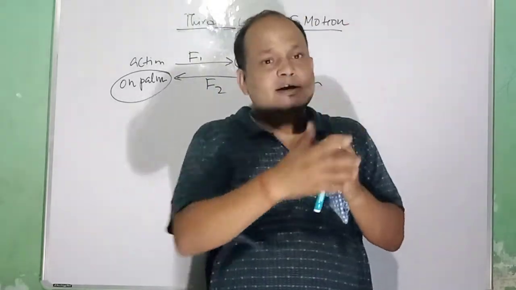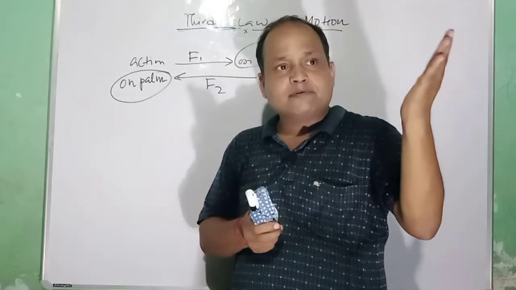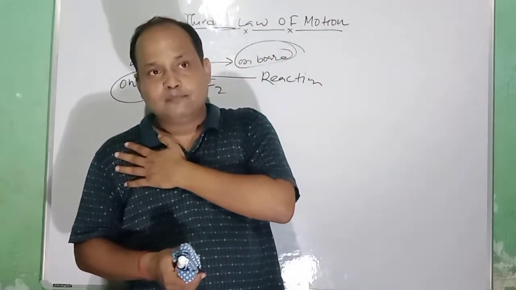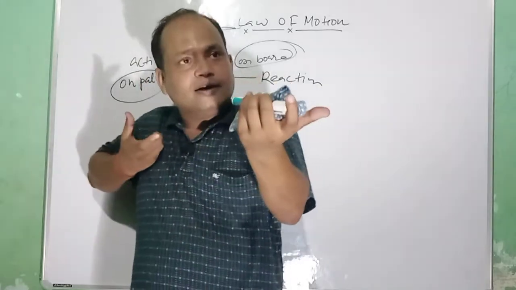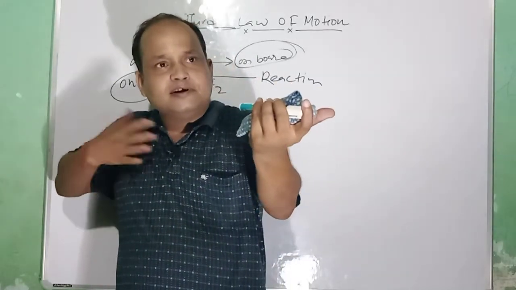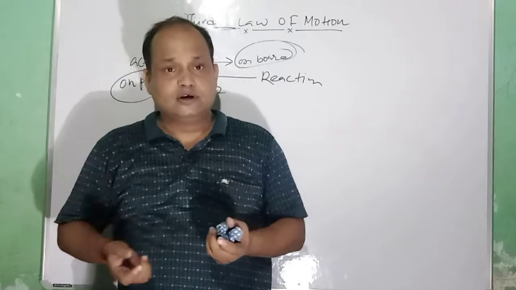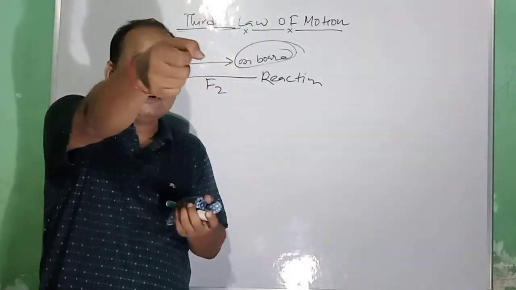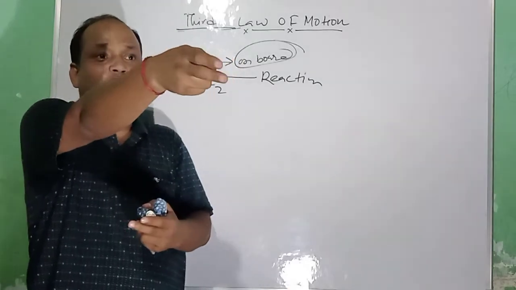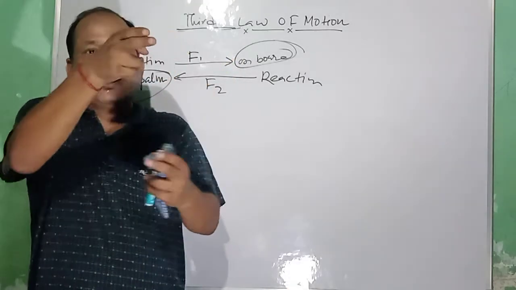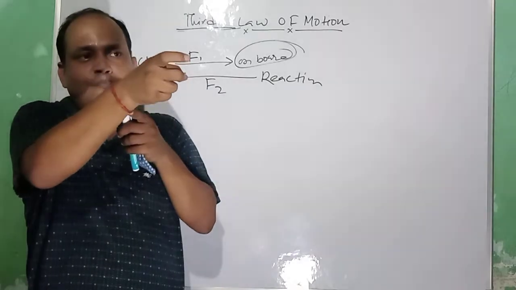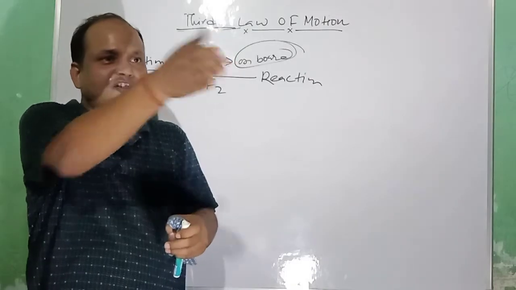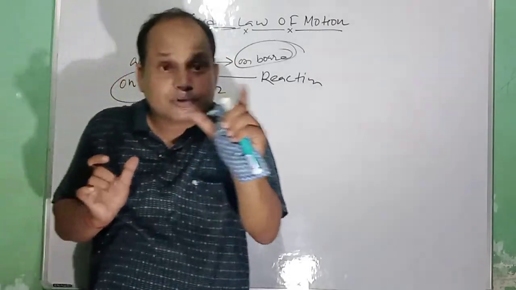The bullet goes ahead, but the reaction force is applied through the gun. It is applied on our shoulder, because when you fire a rifle, we take support through our chest. If you are having a pistol, it is small, then you will get a jerk in your hand. So when you fire the bullet by pulling the trigger, the bullet moves forward and your hand gets a jerk backward. That is Newton's third law of motion.